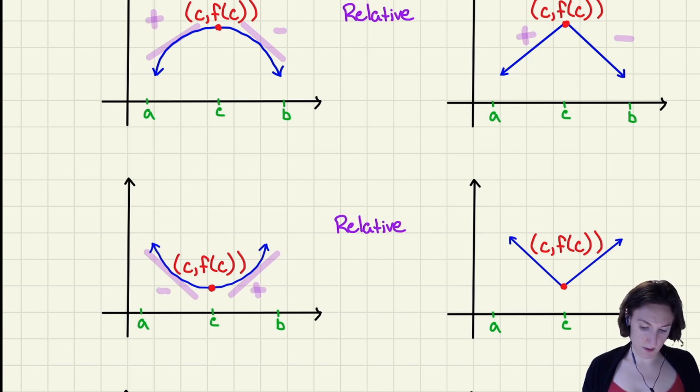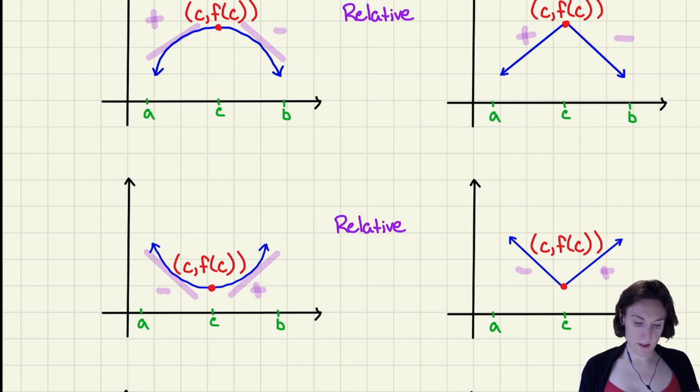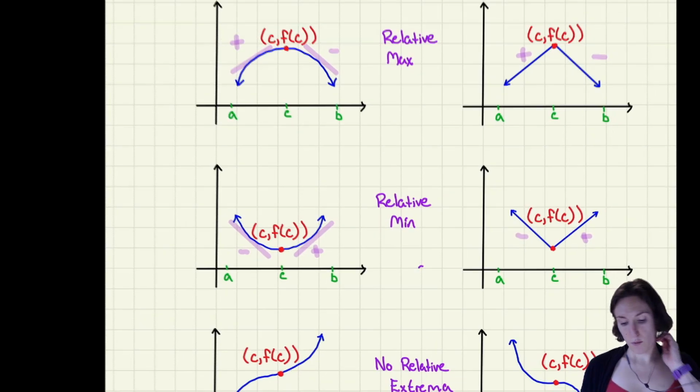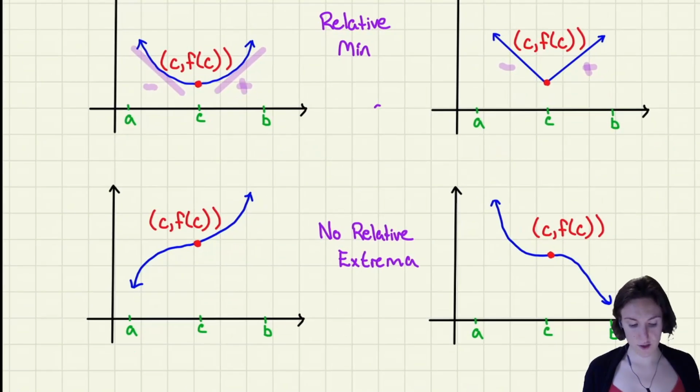Down, up, down, up. Then this is going to be our relative minimum. So relative max, relative min. Now, what does something look like if it doesn't have an extrema?